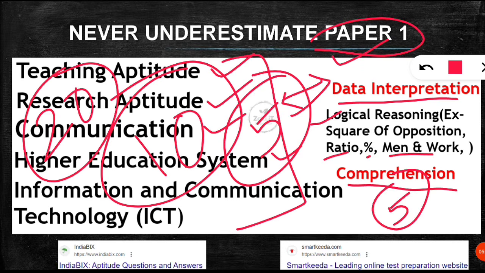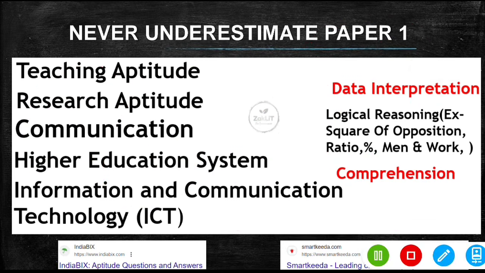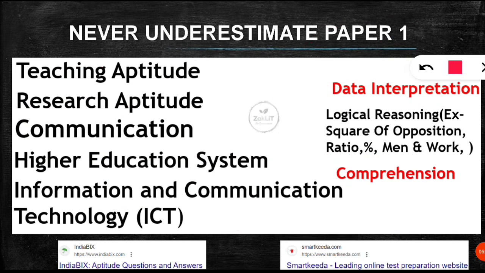I will suggest 2 links where you can prepare. India BICS is for aptitude, logical reasoning and question and answer. You can log into www.indiabics.com, where you will get several types of aptitude questions to practice, with solutions, so you should practice for paper 1. For reading comprehension, practice is key.